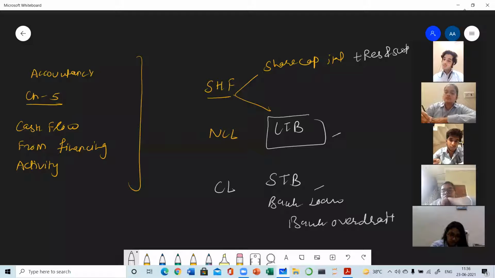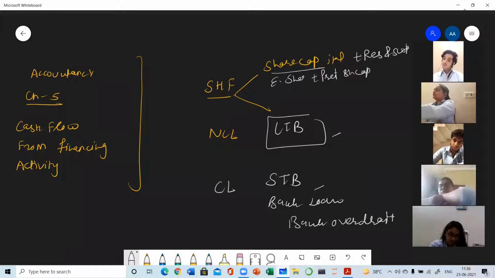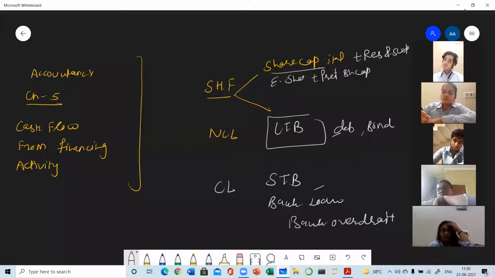Okay. In shareholder fund, share capital, equity share capital, and preference share capital, both capitals you are going to consider. In non-current liabilities, all the long-term borrowings, whether it is debentures, bonds, or loans, or public deposits, each and everything you are going to consider.